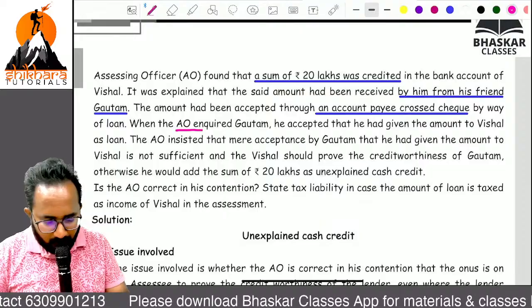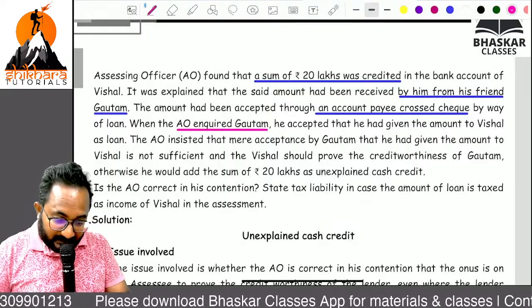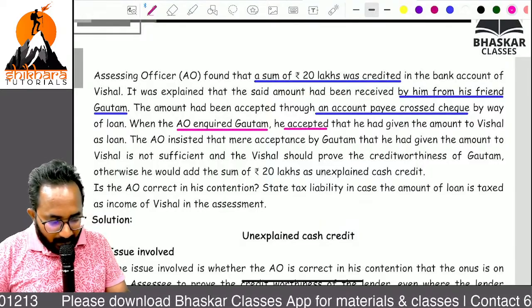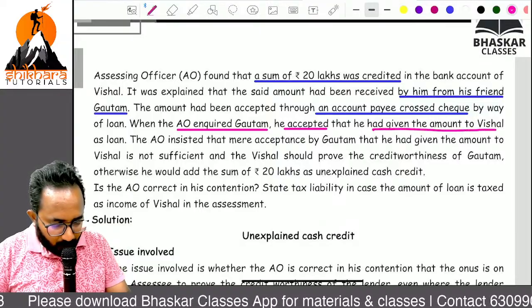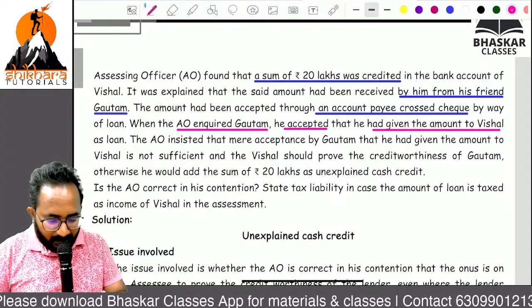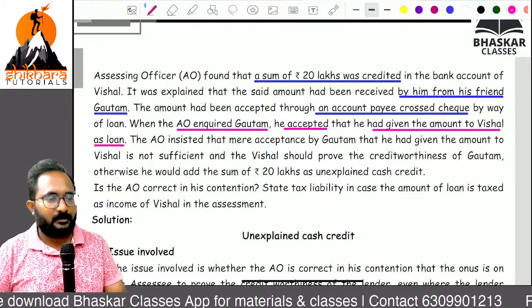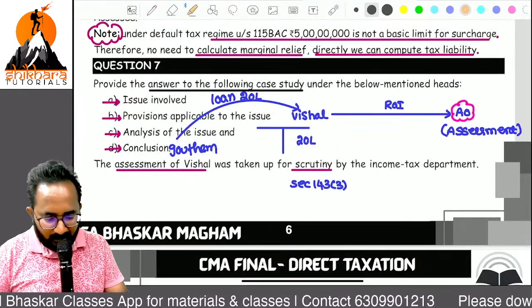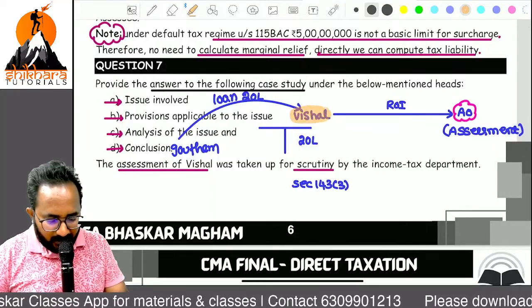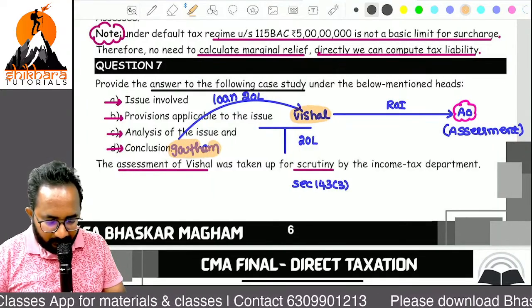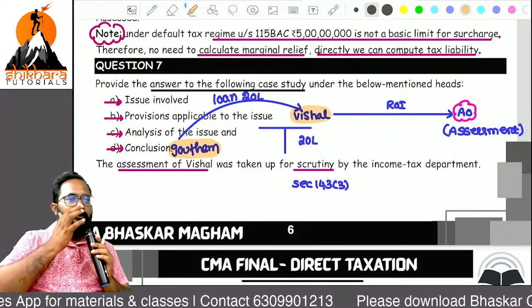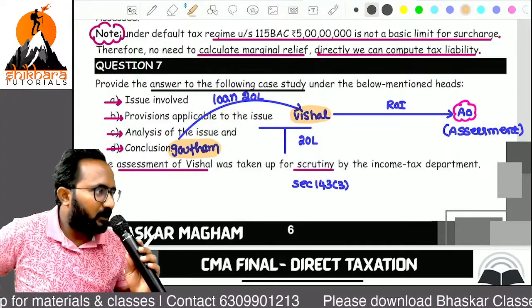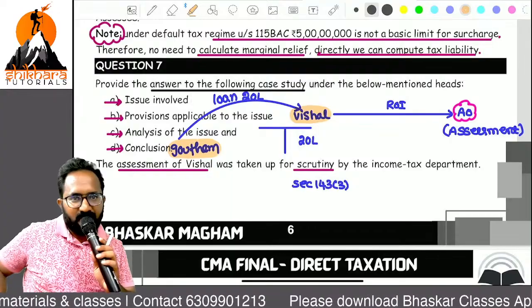The AO inquired with Gautam and he accepted that he had given the amount to Vishal as a loan. So both friends, Gautam and Vishal, are playing a game with the income tax department. Even your neighbor can help in this type of case.